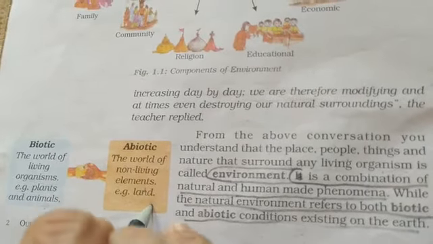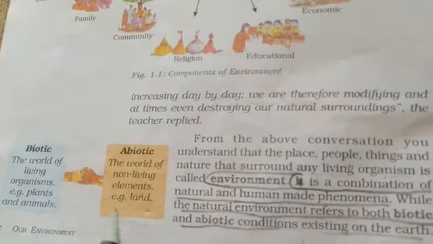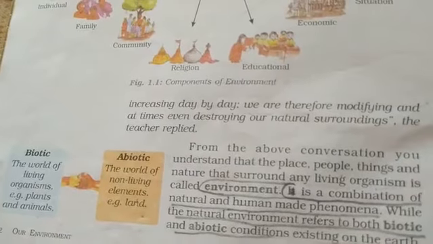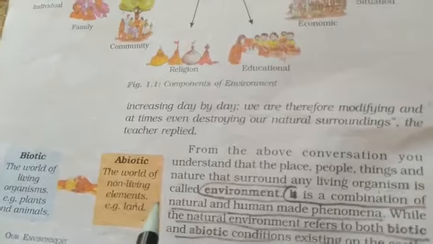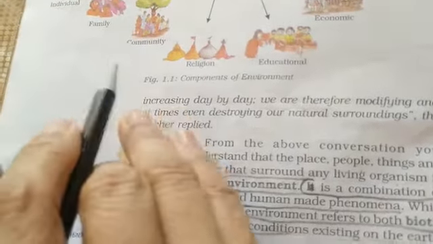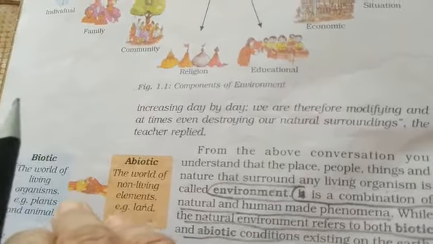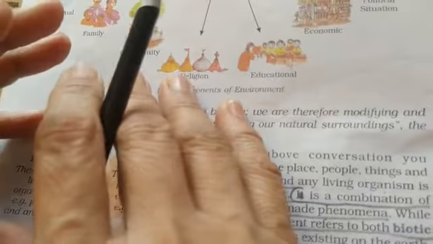Now land helps us to grow food, or food grains. So how can we say that it is a non-living element? It is a non-living element because until and unless this land has been plowed, and we sow the seeds into it and make the soil fertile, it doesn't help us.